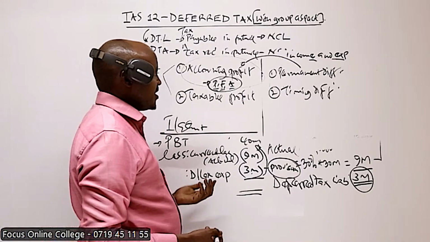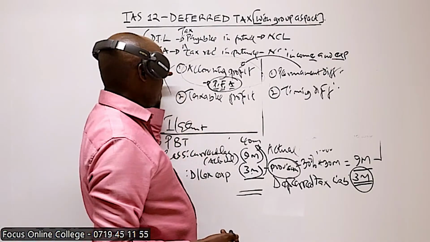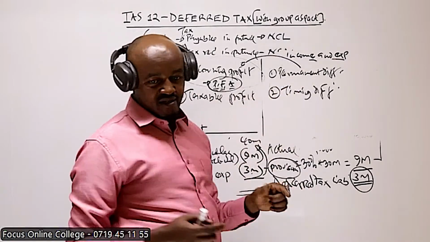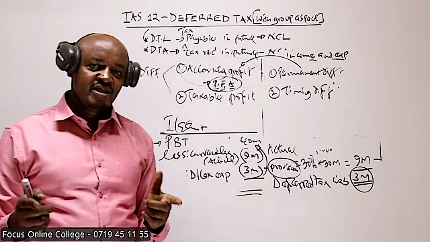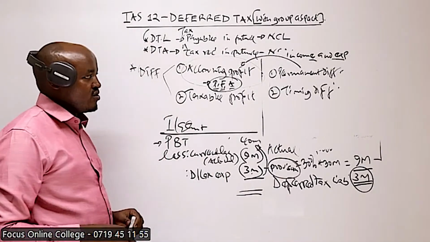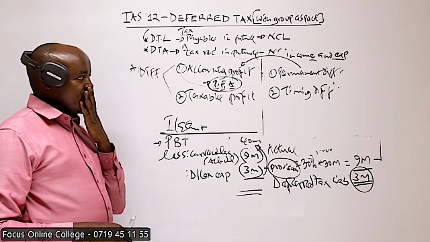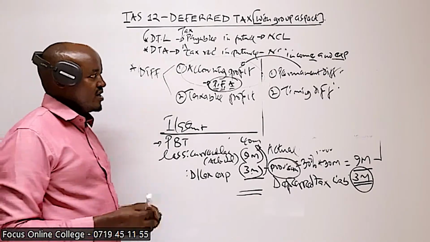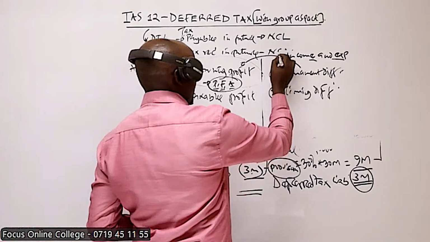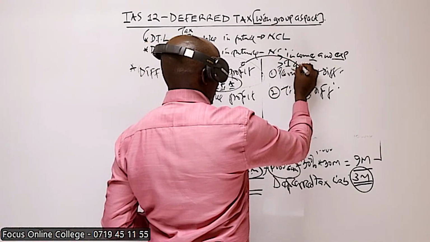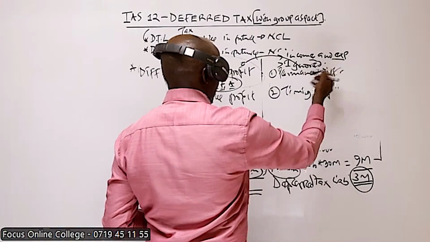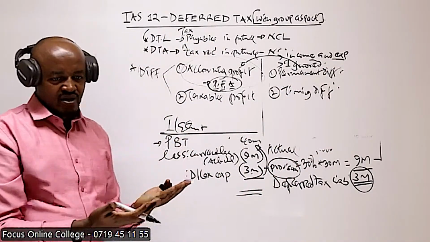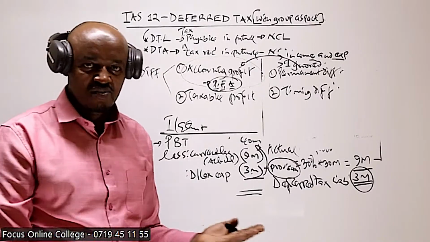So automatically, that will make the accounting profit and taxable profit different. And that difference is known as the permanent difference. Now, this difference does not give rise to deferred tax. Therefore, in the computation of deferred tax, this difference is ignored. So the question you may come across in an examination setup is one where you're required to explain what a permanent difference is.